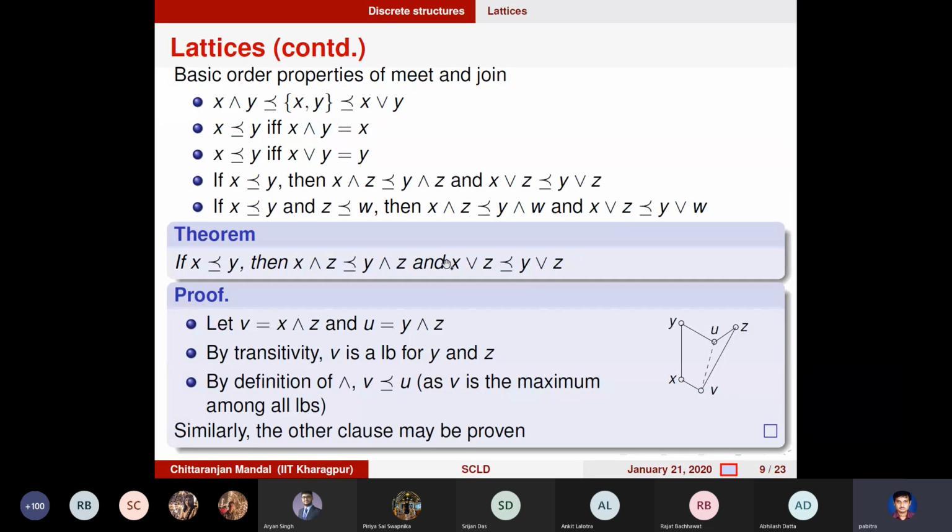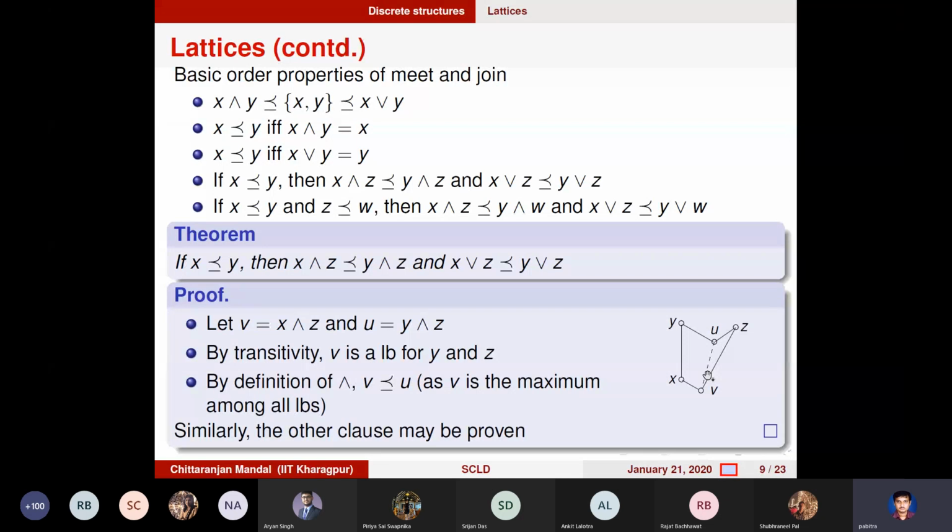Let's try to prove one of them. Let's try to prove this. So this says that if x is less than or equal to y, then if you take any other z, the join of x and z is less than or equal to the join of y and z, and similarly for meet. Okay, so it's easy to prove. Let v be this meet and u be this join, and by transitivity v is a lower bound for y and z. And since this is the greatest lower bound, v will be less than or equal to u. So you look at this diagram, you can prove this.